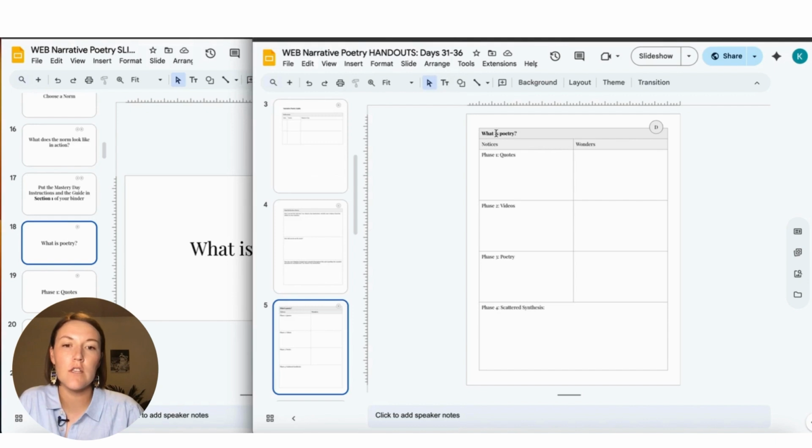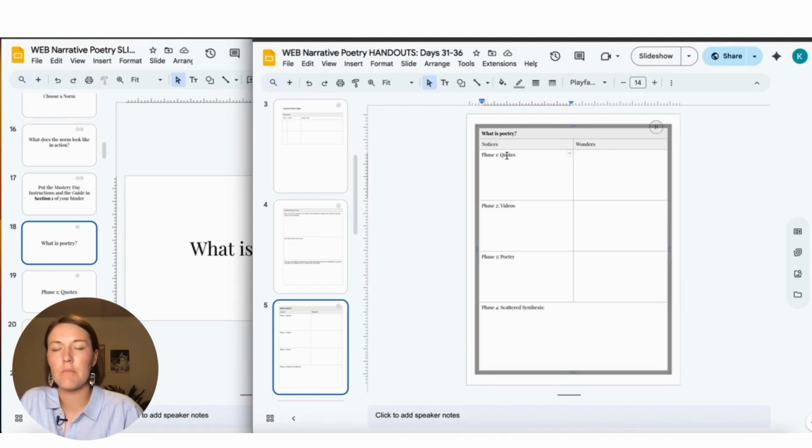The essential question for this is, what is poetry? So each group gets a manila envelope filled with quotes for phase 1. You hand it out to them. They pull all the quotes out that have something to do with poetry. They talk about the quotes together, and they write down their notices here and their wonders here.